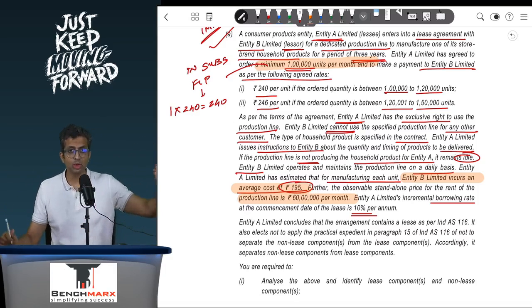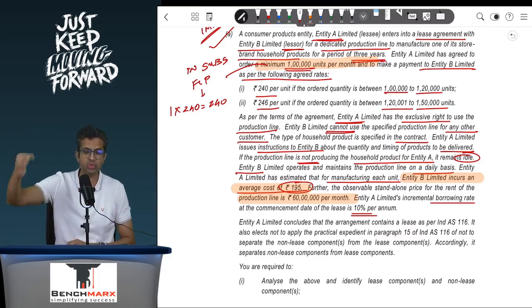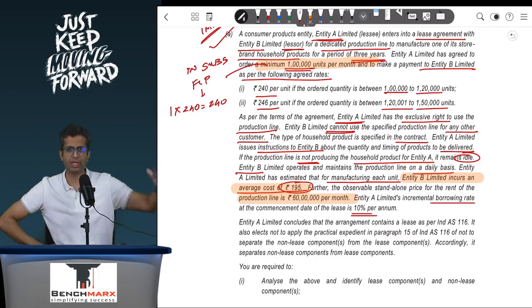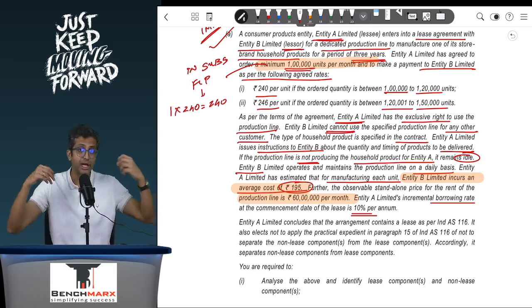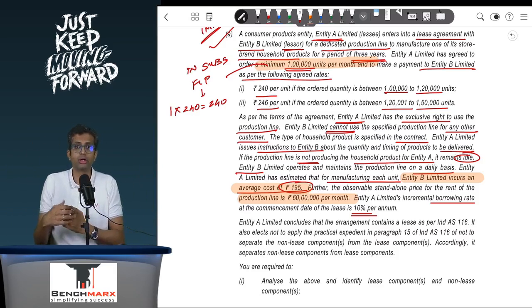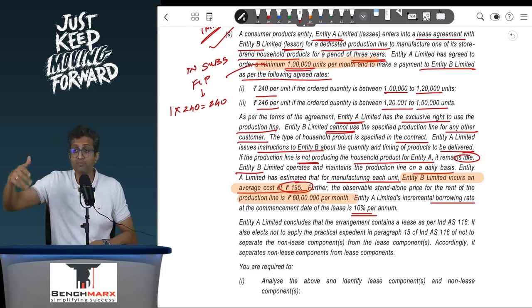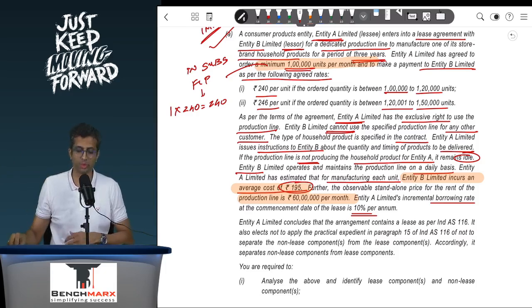Now the standalone price for just renting the production line, if no one was manufacturing any units for you, if you just wanted the line, maybe you will have to employ people and do the manufacturing, then probably they would have charged you 60 lakhs. But you are not paying 60 lakhs, you are paying 240 lakhs. Why? Because you are in a way getting a right to use the line. At the same time, you are also getting the products manufactured by them. So that is for job work. So that is a composite payment for both.